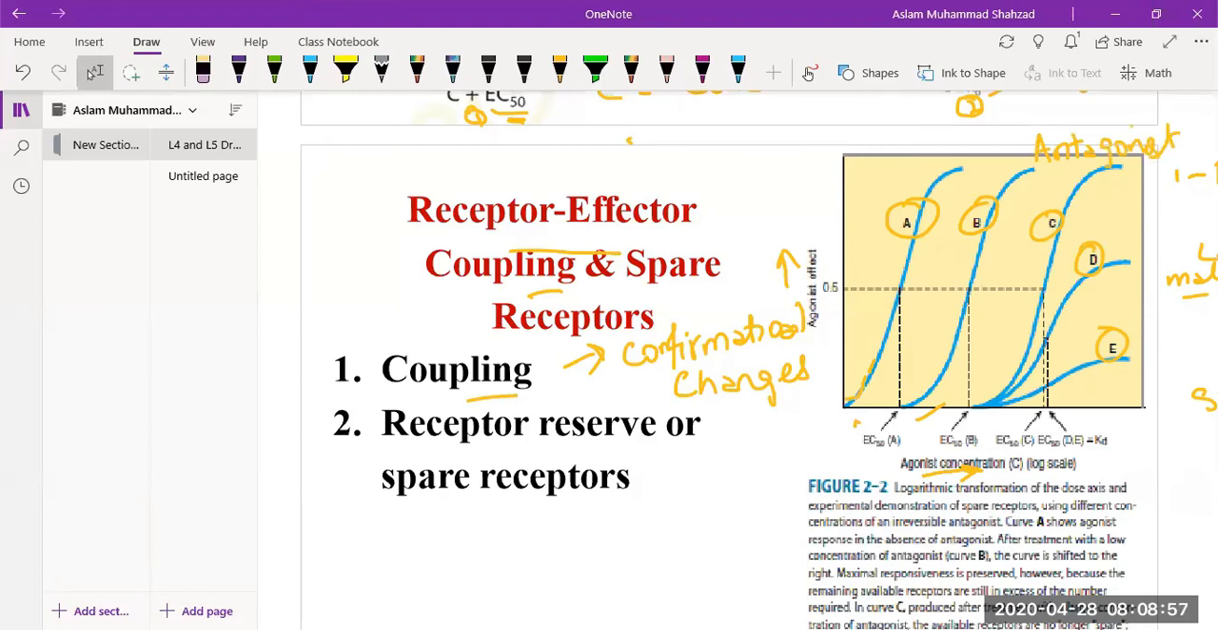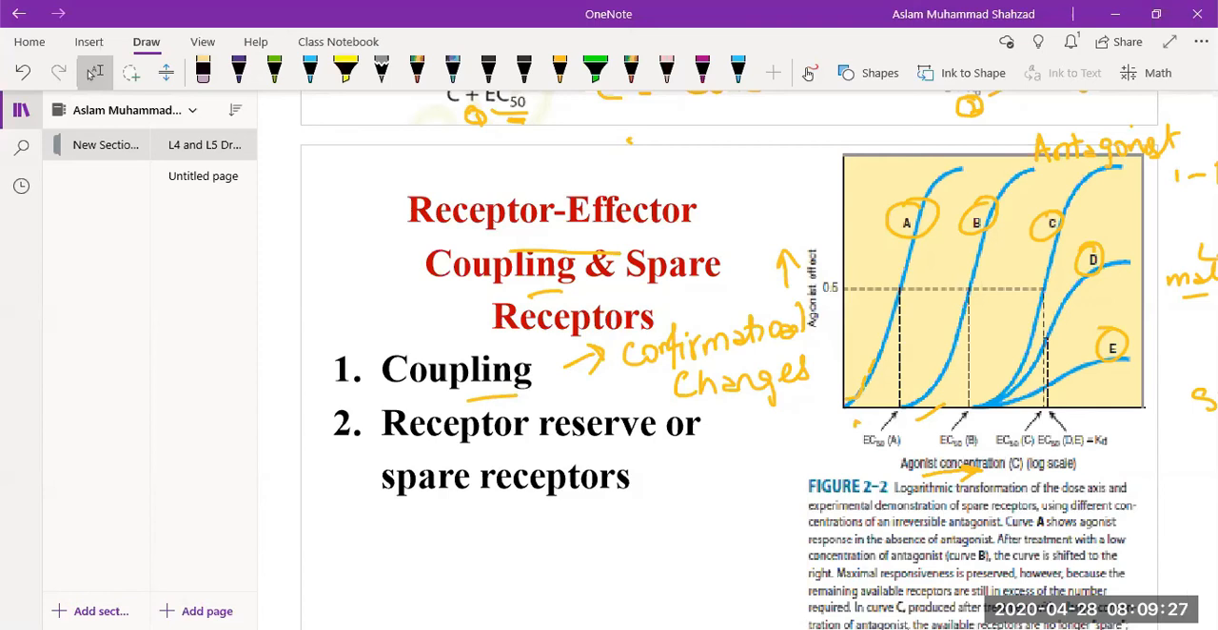And what are antagonists? We discussed in the previous lecture that they bind with the receptor, but they are not responsible to produce the effect. They are just like a ligand, but they are not responsible to produce the effect. They bind with the receptor and then no effect will be produced. So in C and D graph, when the antagonists bind, all receptors have been occupied, and at that time there are no spare receptors.